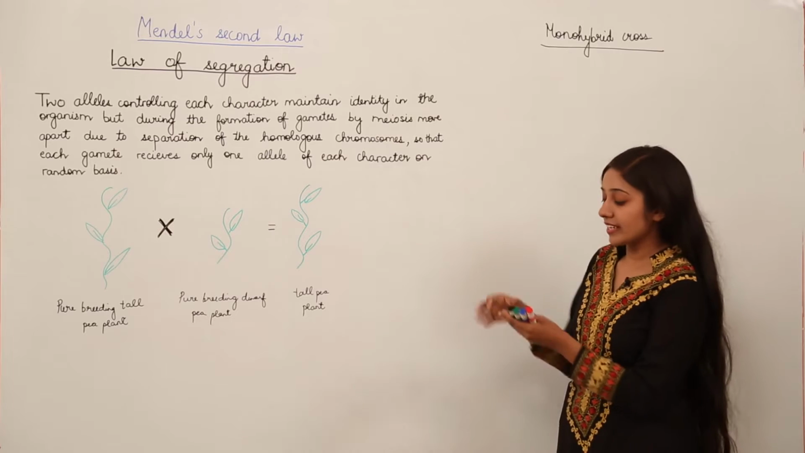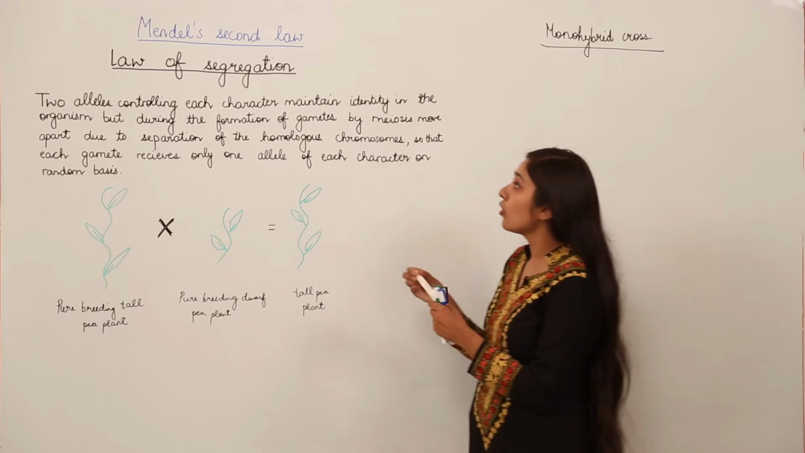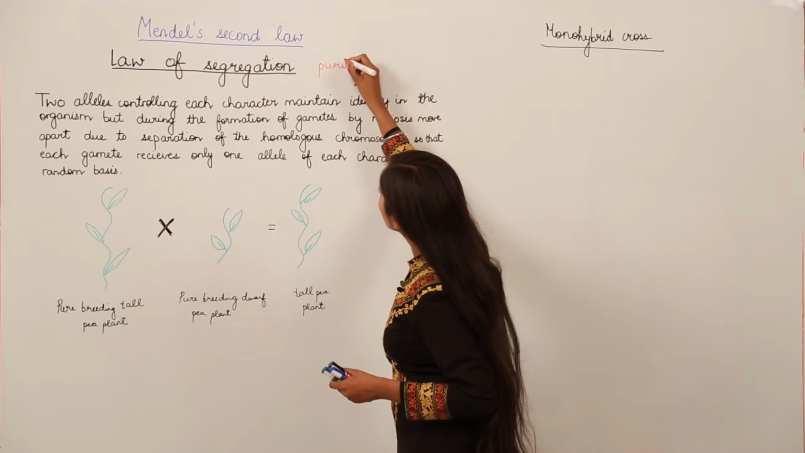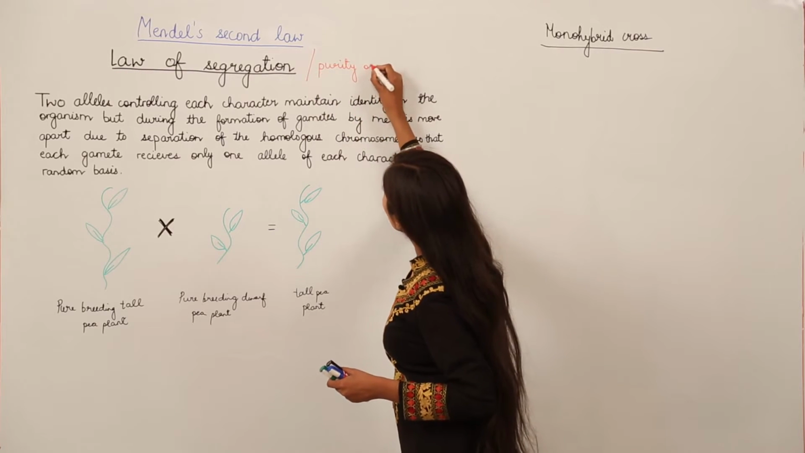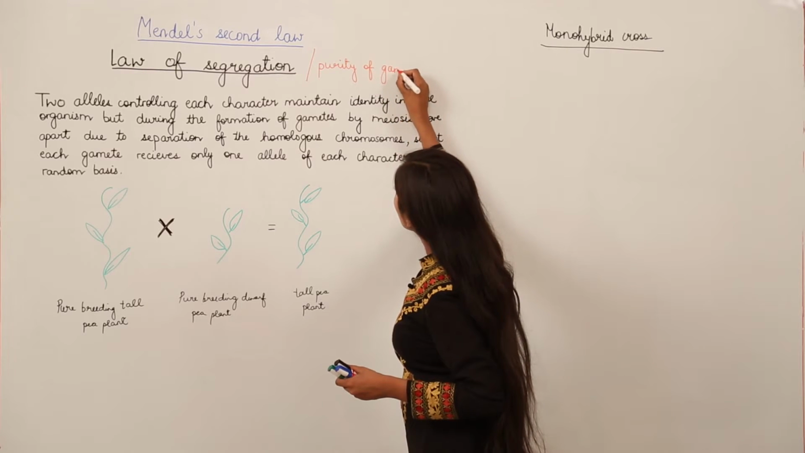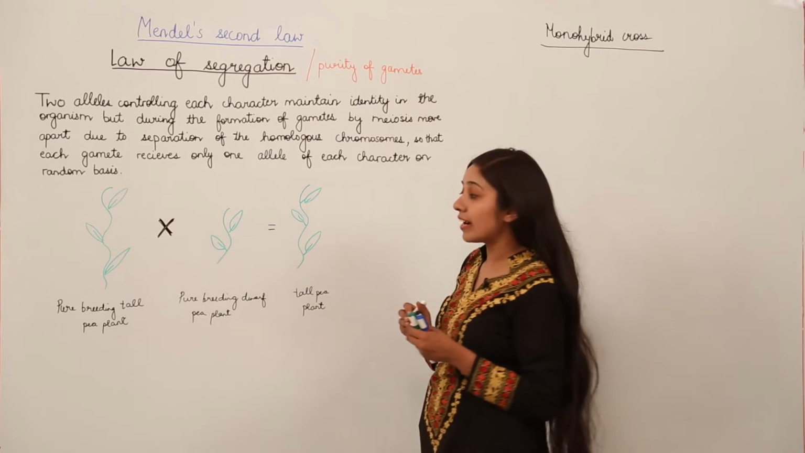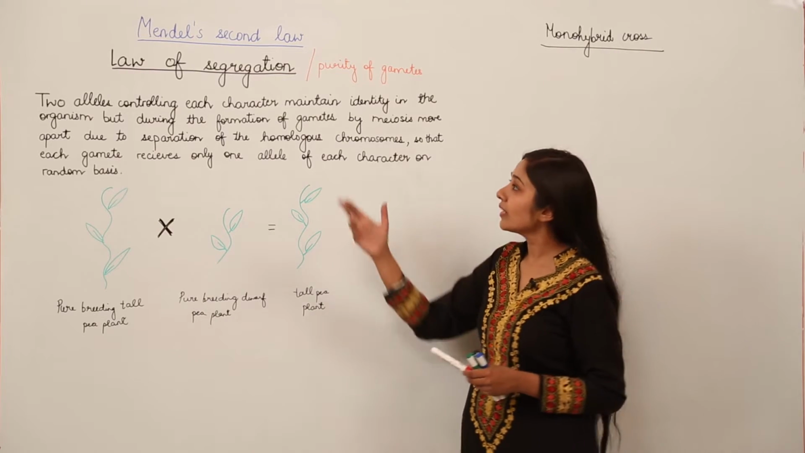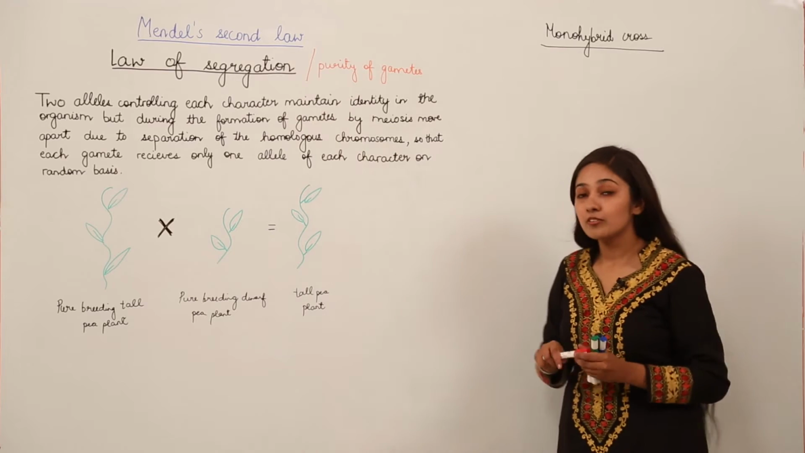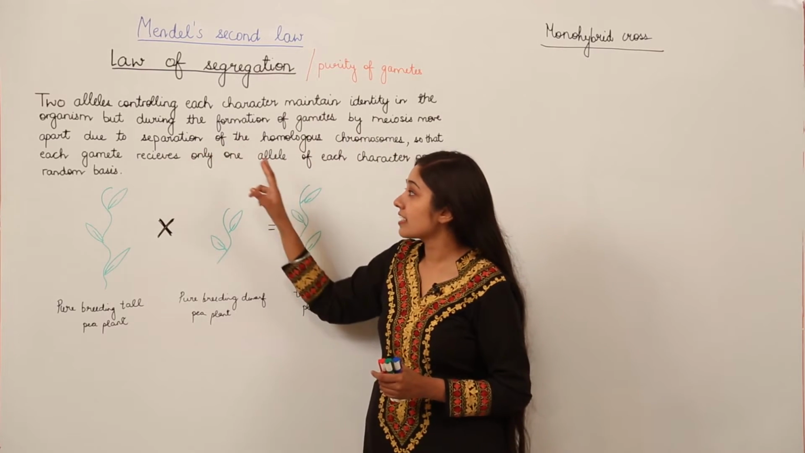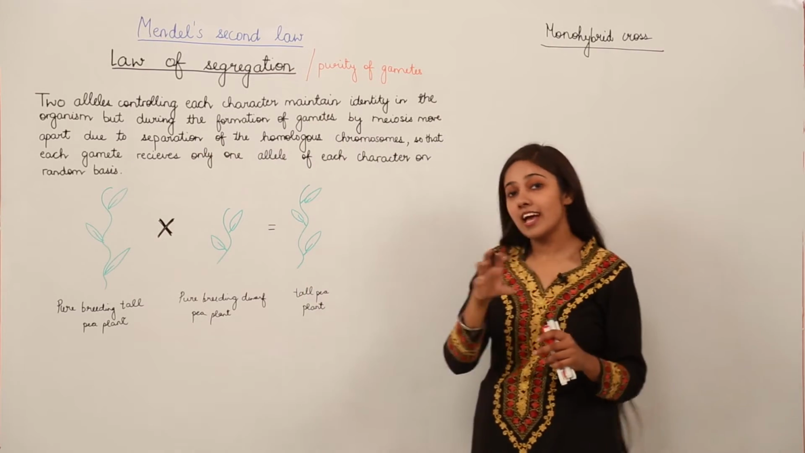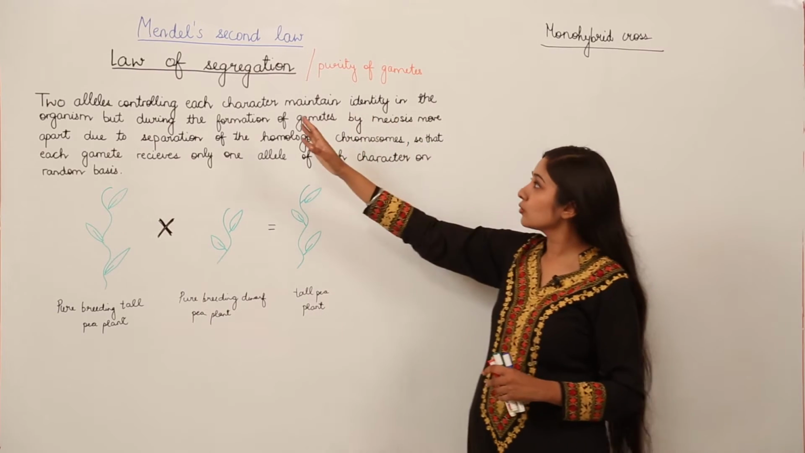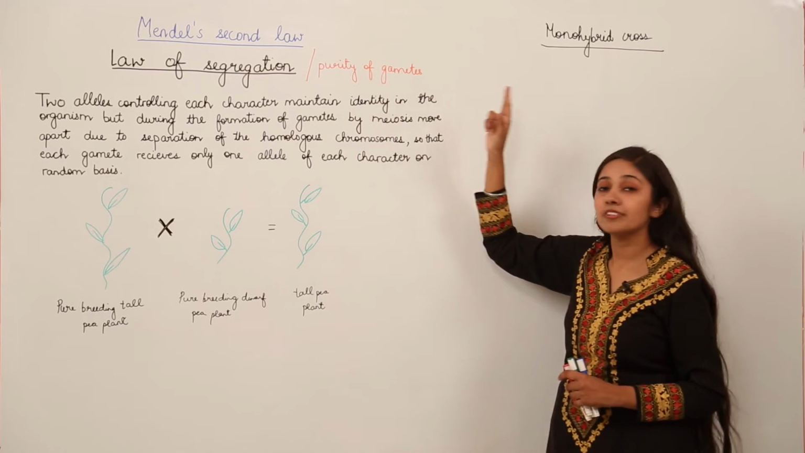This law of segregation is also known as the law of purity of gametes. Why? Because there is only one allele in the gamete, so they are always pure. In this law, the alleles are separated and in the gametes we have only a single allele, so they are always pure. That is why it is known as the law of purity of gametes.